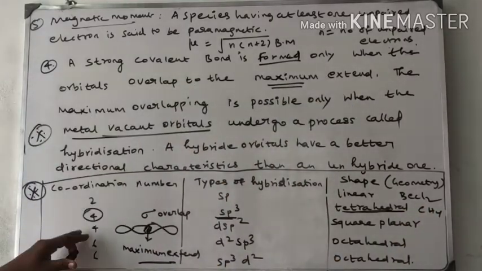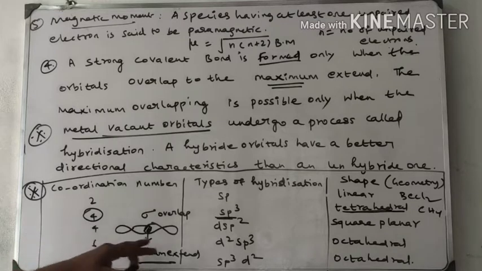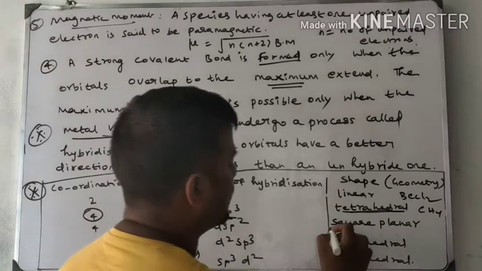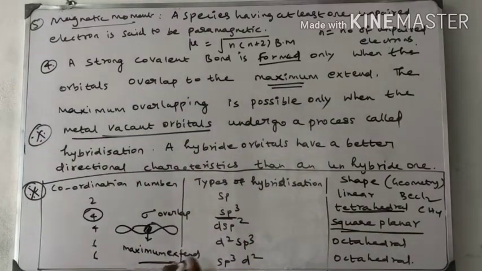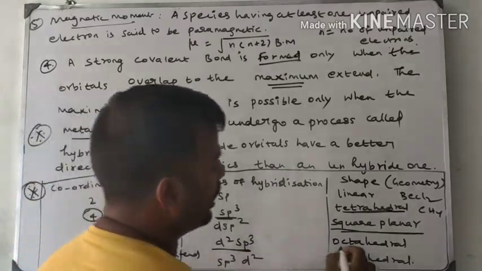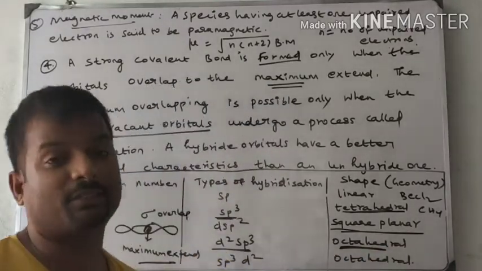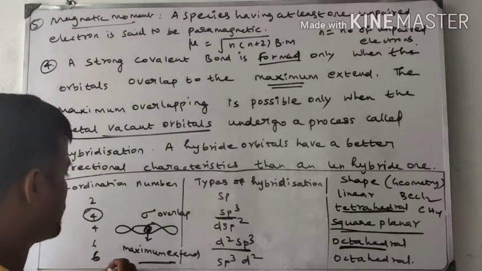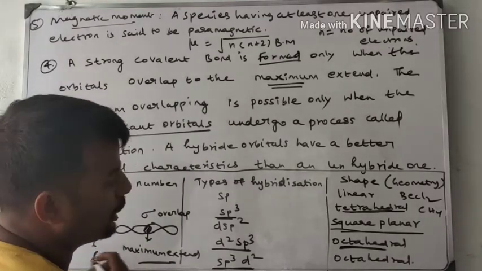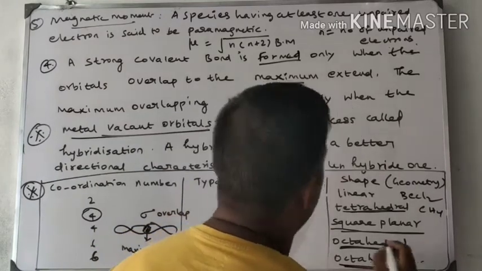Then for coordination number 4, dsp2 is also possible. In this category it is square planar. Next, coordination number 6 means d2sp3, octahedral. SF6 is an example, and PCl5. Then sp3d2 is also octahedral in shape.